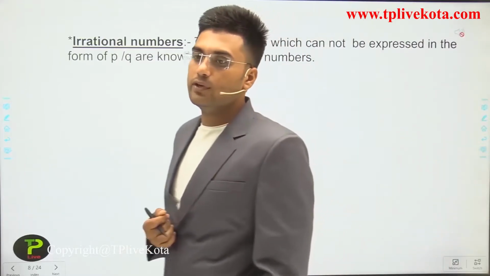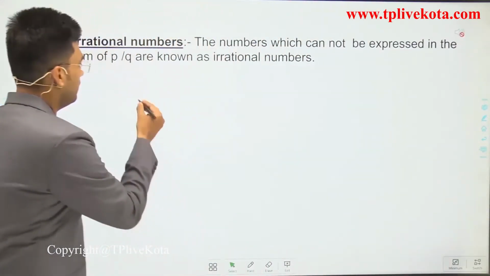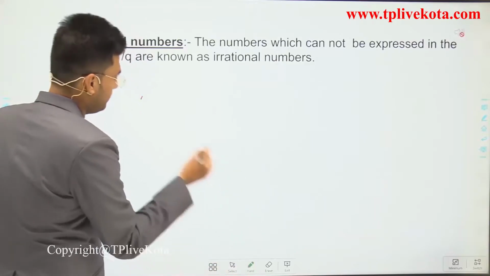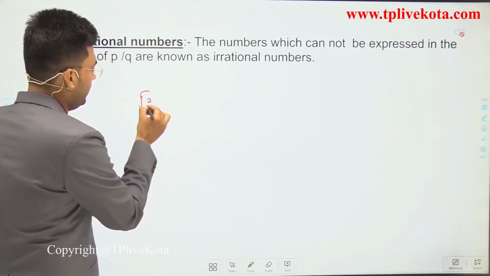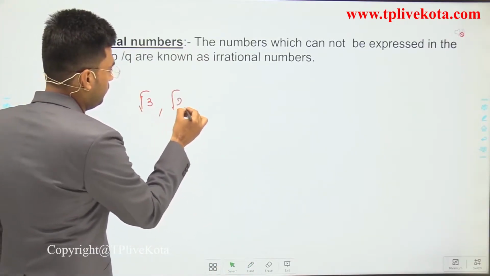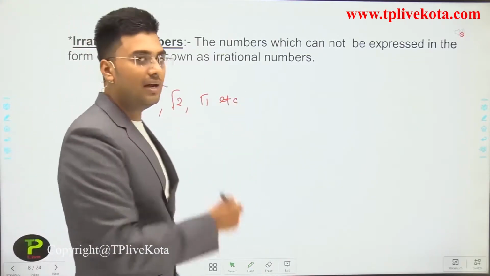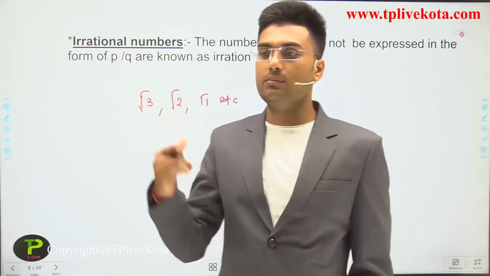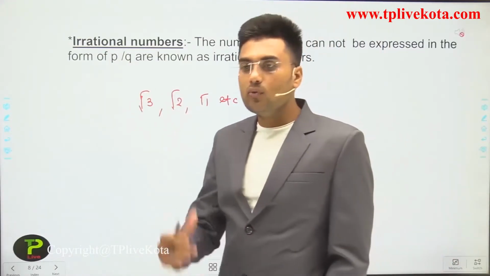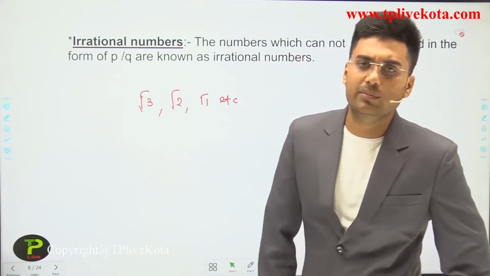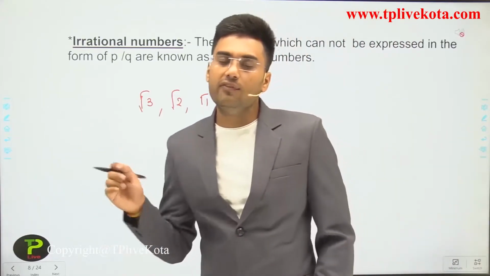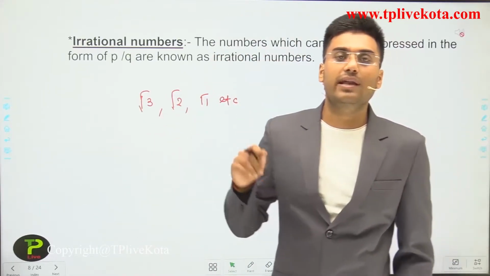Some examples of irrational numbers are root 3, root 2, pi, etc. These are all irrational numbers. How we can say that these numbers are irrational, we will discuss in our next classes.